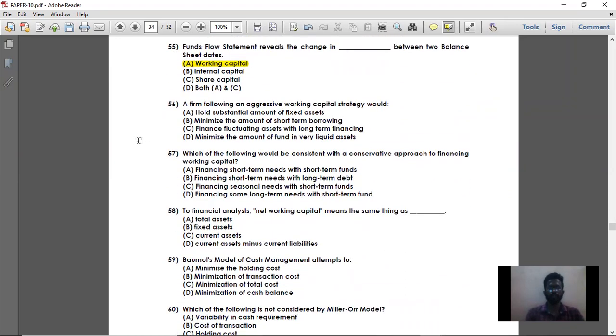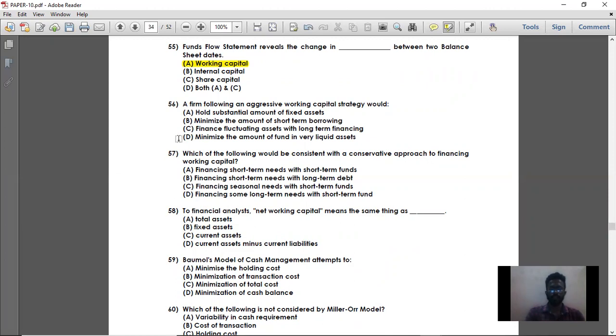Then moving on to question number 56. A firm following an aggressive working capital strategy would minimize the amount of funds in very liquid assets. Suppose a firm has a very aggressive working capital, that is, half of the capital has been invested in the working capital. Then it is called aggressive working capital strategy. That is, they are dumping all the investment in the working capital for the day-to-day business. For example, for perishable goods, they will follow an aggressive working capital technique because they have to purchase day-to-day components so that they can sell it and make profit. So it is an aggressive working capital strategy.